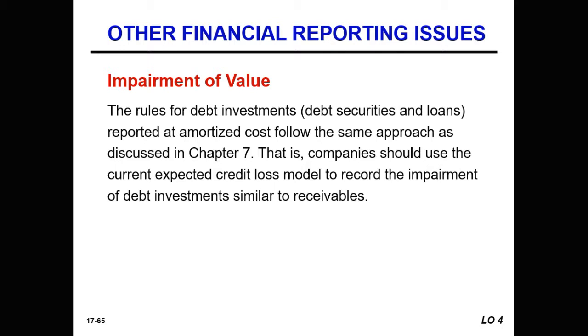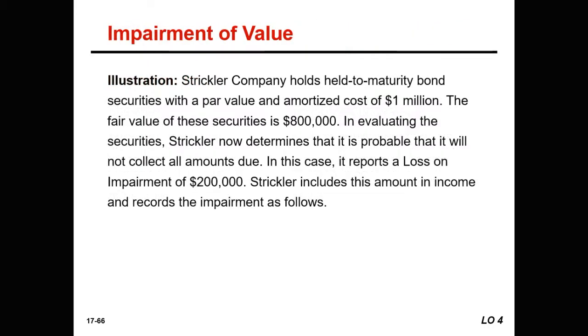For debt securities measured at amortized cost, such as bonds that are held to maturity, a company uses an impairment test to determine whether it is probable that the investor will be unable to collect all the amounts due under the terms of the transaction. So let's take a look at Strickler Company, who holds held to maturity bond securities with a par value and amortized cost of $1 million. The fair value of the securities is $800,000.